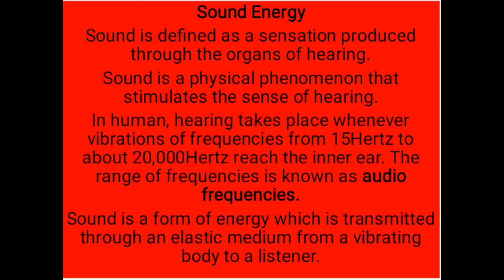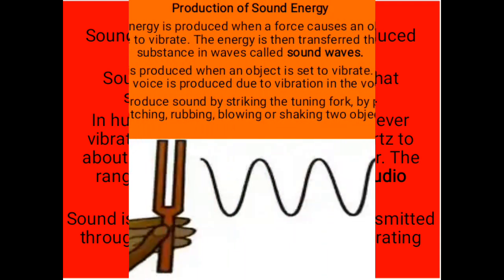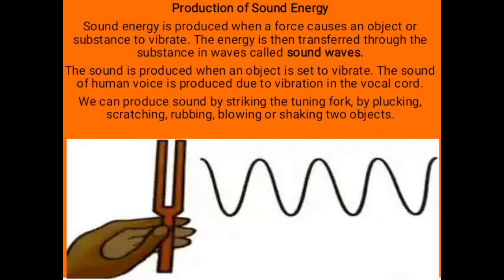Now, sound is a form of energy which is transmitted through an elastic medium from a vibrating body to a listener. That is what sound is. Make sure you're writing.